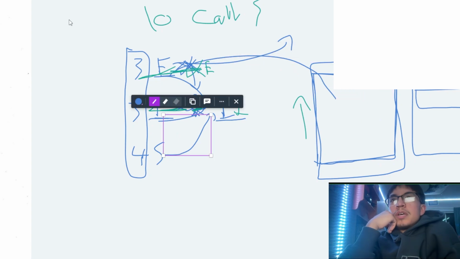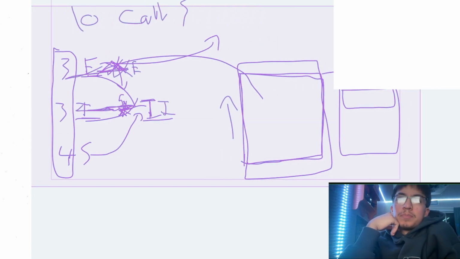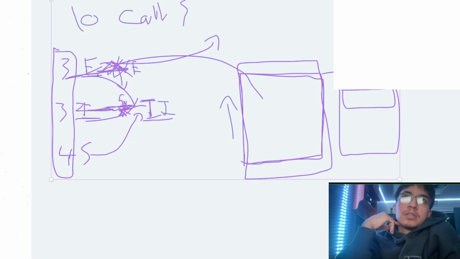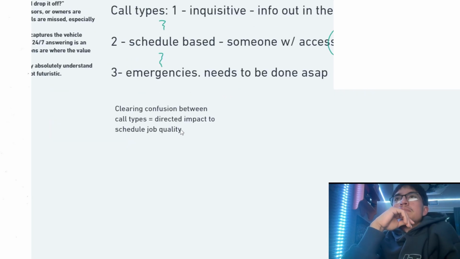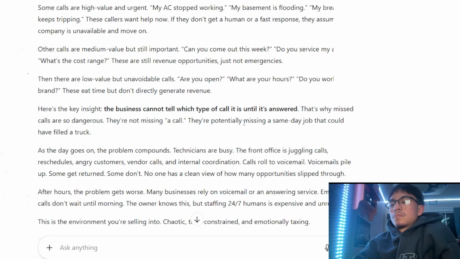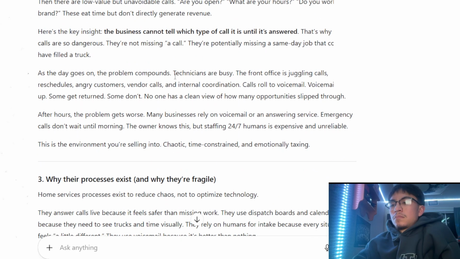That makes absolute sense. So if somebody's calling, inquiring about some bullshit, you don't want to spend how much time on that. Yeah, exactly. So the business cannot tell which type of call it is until it's answered. That's why missed calls are dangerous. As the day goes on, the problem compounds. Technicians are busy. The front office is juggling calls.